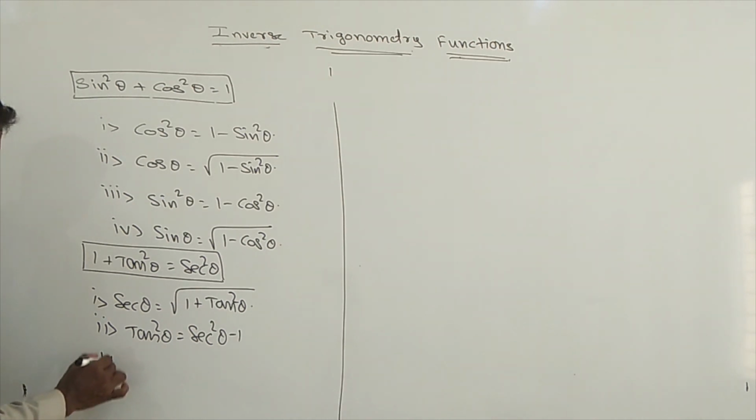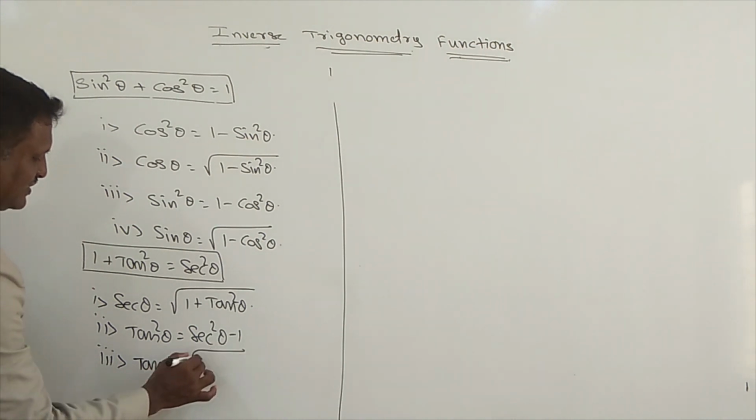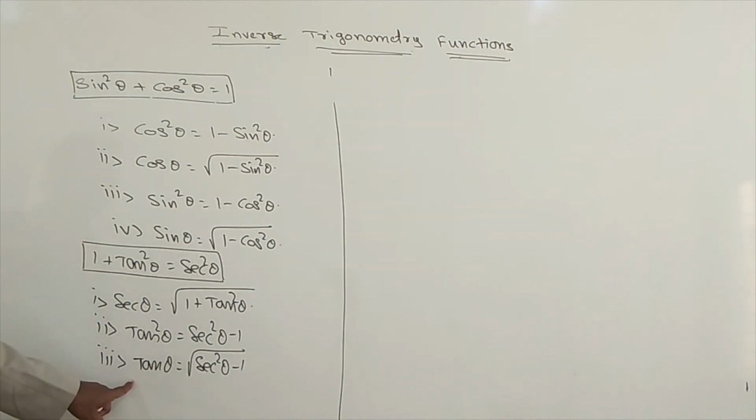Third one, tan theta means square root of secant square theta minus 1.